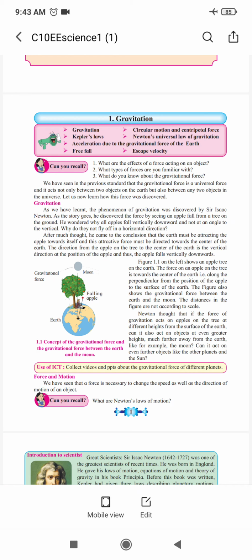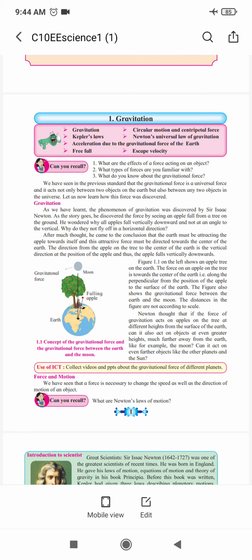Now first let us see gravitation. You know gravitation was discovered by Sir Isaac Newton. The story you know very well, how the gravitational force was discovered. An apple fell from a tree to the ground. So he wondered why it fell vertically downward. Why did it not fall horizontally? Why did it not float upward? From that point he thought about gravity, and he discovered gravity this way.